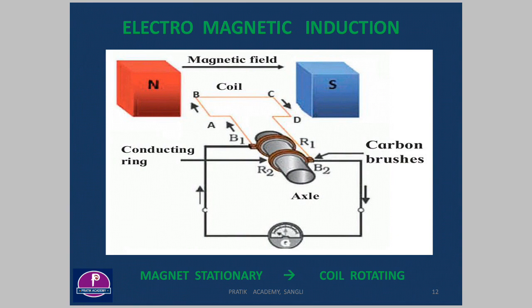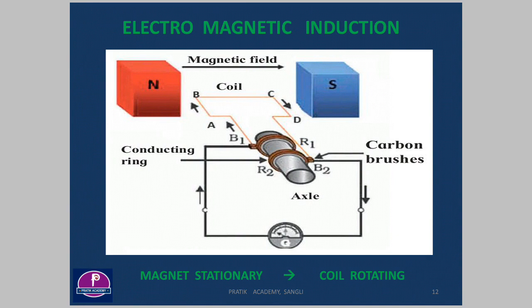So magnetic lines are from N to S. Now when we rotate this axle, the coil, which is over this axle, also gets rotated, and when the coil rotates, the magnetic field associated with the coil changes continuously, and there will be generation of electric current.